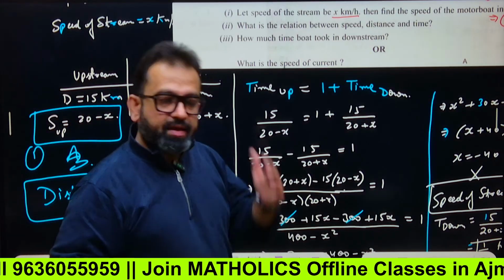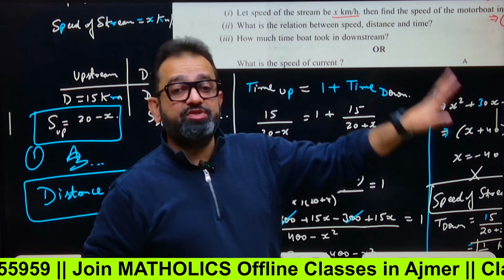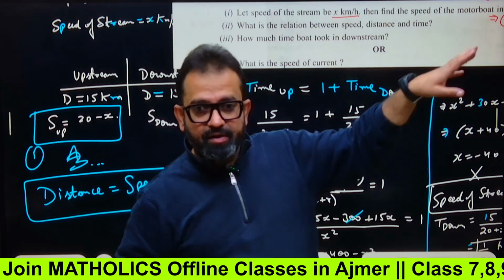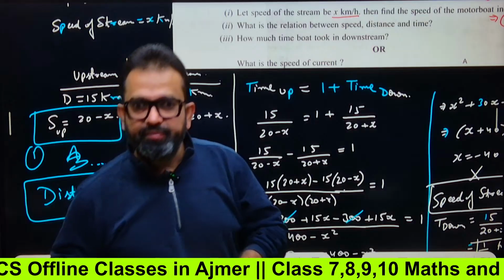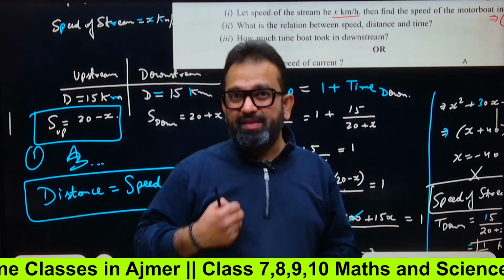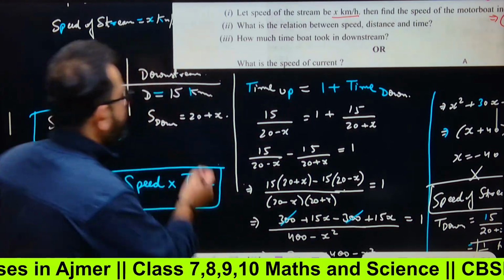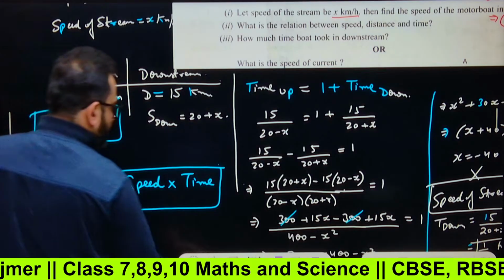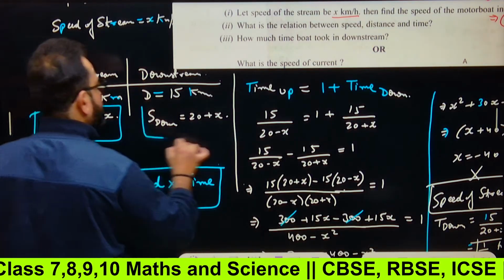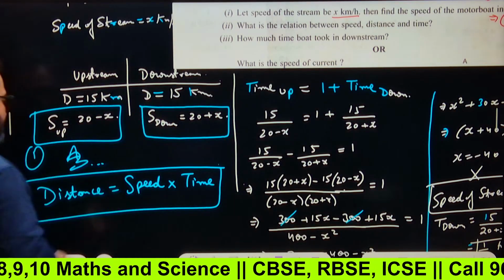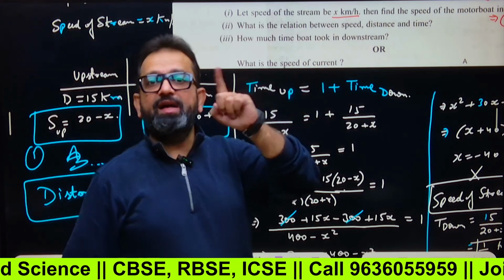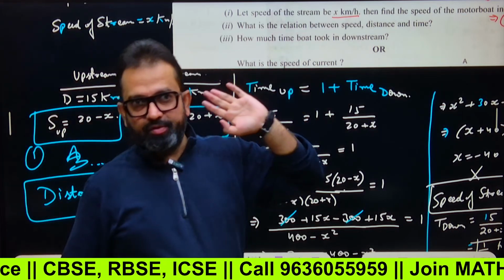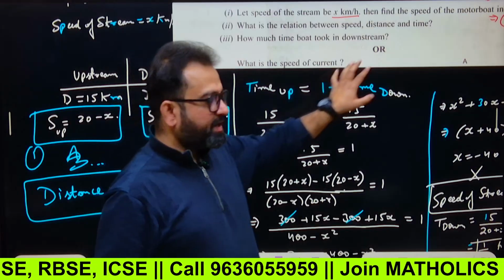Think about the speed of stream: going downstream, if you are flowing with the water, your speed will increase, or it will decrease? It will increase. So increase would mean something will be added, right? That's why 20 plus x, speed of boat in downstream. Now, distance equals speed into time, we know this. But time in going upstream is 1 hour more than coming downstream. So time up equals 1 plus time down.